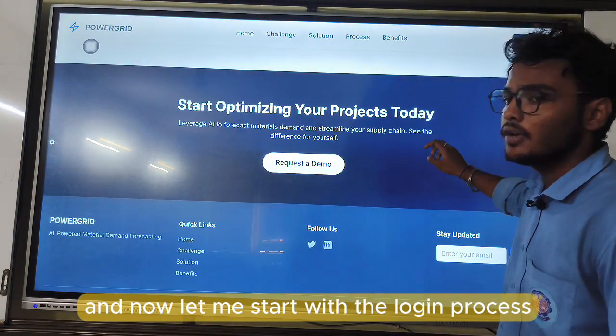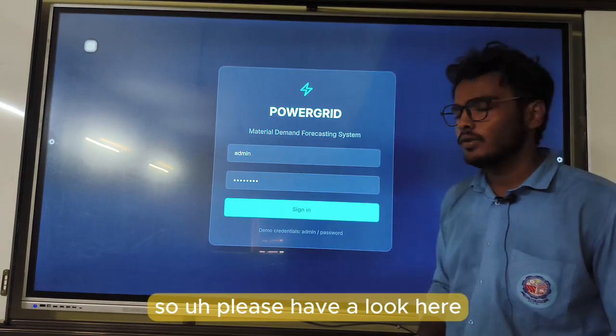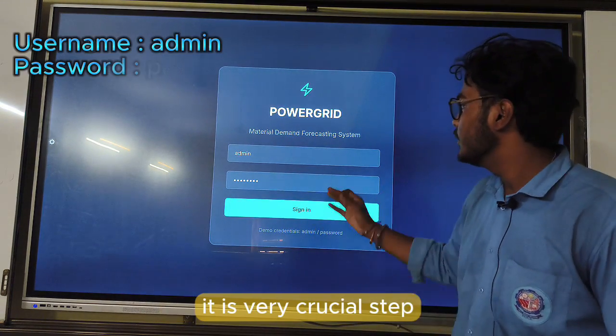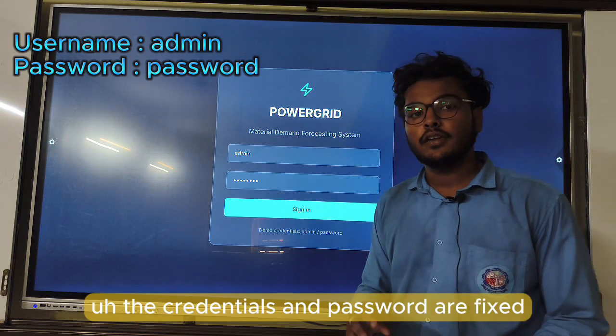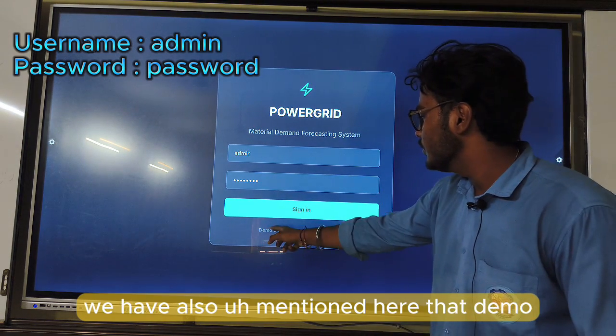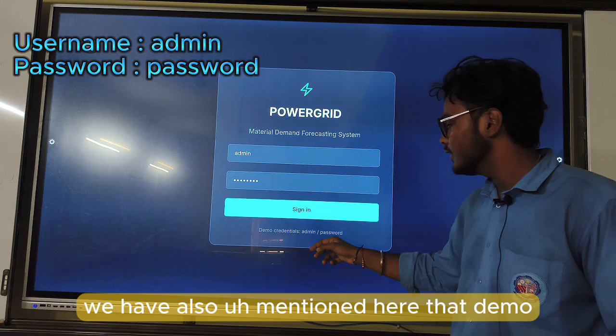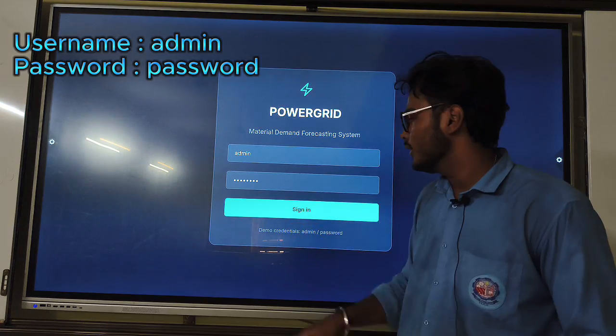And now let me start with the login process. So please have a look here. It is a very crucial step. After clicking on the sign in option, the credentials and password are fixed. We have also mentioned here that the demo credentials are admin and password. Let's sign in.